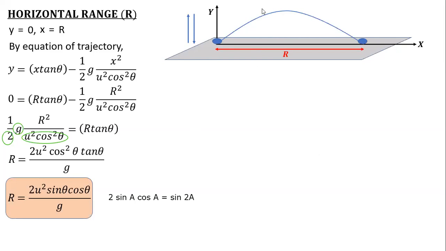But how come that value came, 1/2 g, that you have circled? This one? Yeah. This negative term, no, on the left hand side. On the left hand side, any term if you shift on the right hand side, that will become positive. So the entire term has shifted on the left hand side. Okay, sir. Understood? Yeah. Understood.